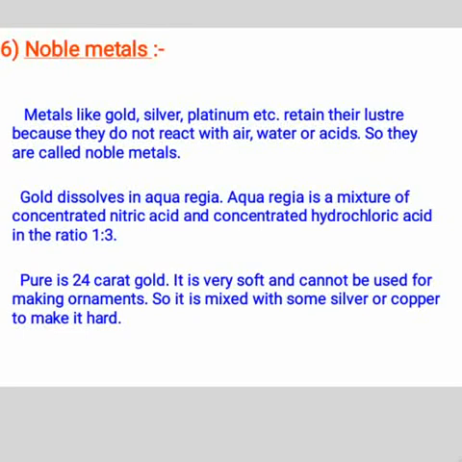Noble metals. Metals like gold, silver, platinum, etc. retain their luster because they do not react with air, water or acid, so they are called noble metals. Gold dissolves in aqua regia. Aqua regia is a mixture of concentrated nitric acid and concentrated hydrochloric acid in the ratio of 1:3. Pure gold is 24 karat gold. It is very soft and cannot be used for making ornaments, so it is mixed with some silver or copper to make it hard.